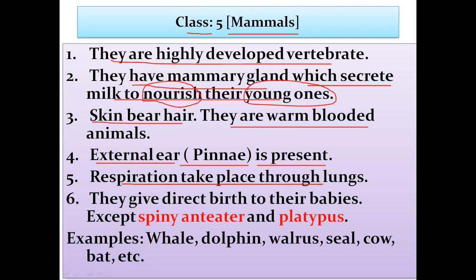Respiration takes place through lungs. They also breathe through lungs. They give direct birth to their babies.